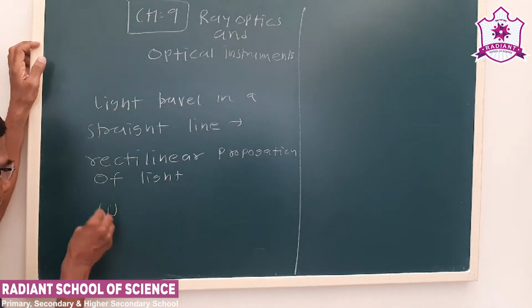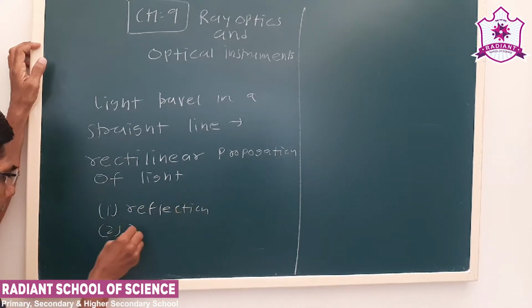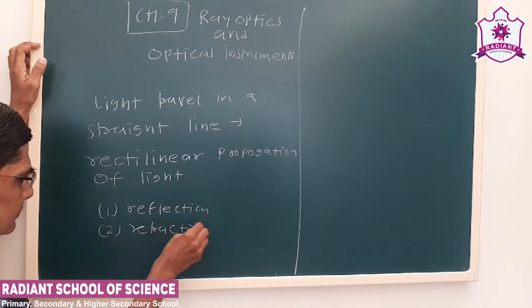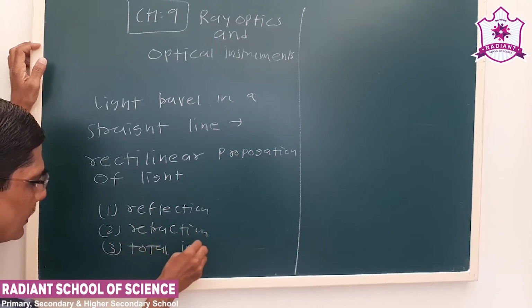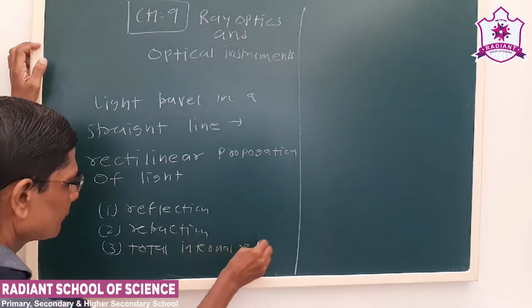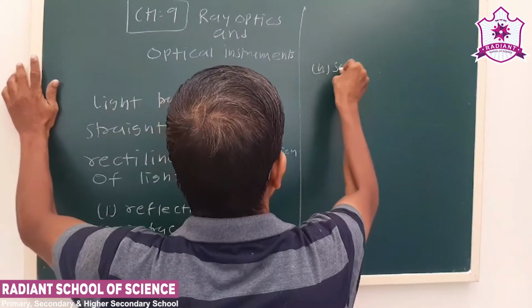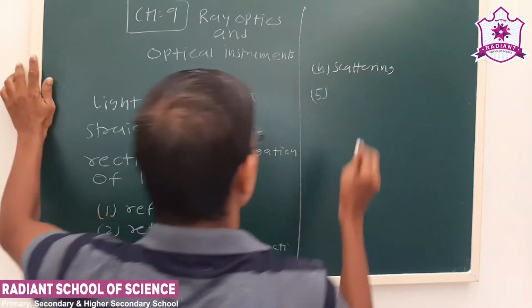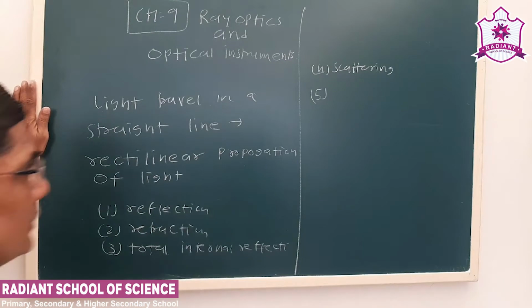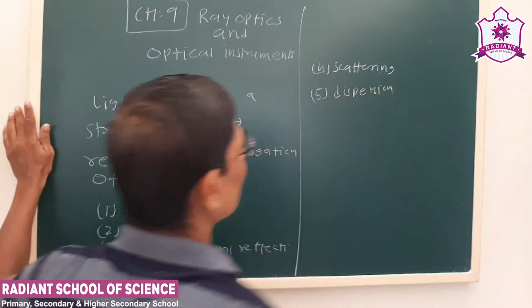We will have to study reflection, refraction, total internal reflection, scattering, then dispersion of light.